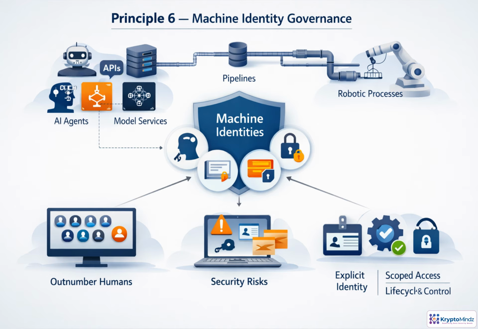Machine identity governance controls every non-human actor that can access systems: AI agents, APIs, workloads, model services, pipelines, and robots. In many enterprises, these identities already outnumber people. If service accounts, keys, certificates, or secrets are unmanaged, they become easy attack paths. Each machine identity needs an owner, a clear purpose, scoped permissions, rotation, monitoring, and fast revocation. Treat them as first-class identities, not background technical details.